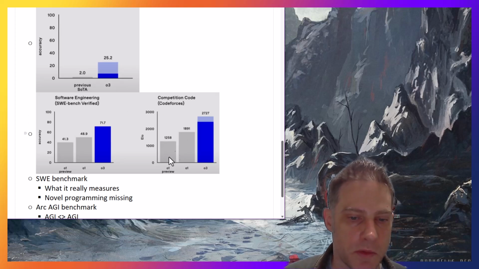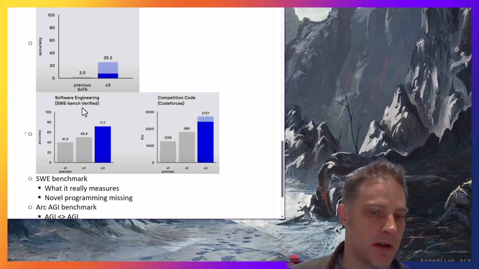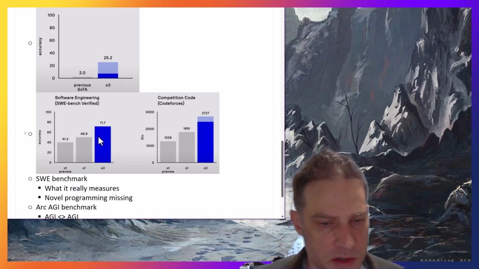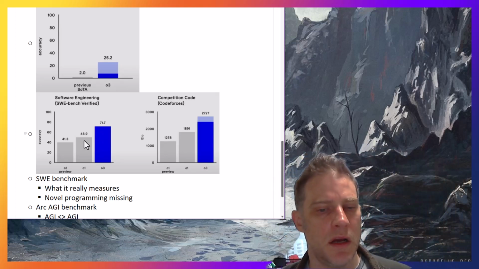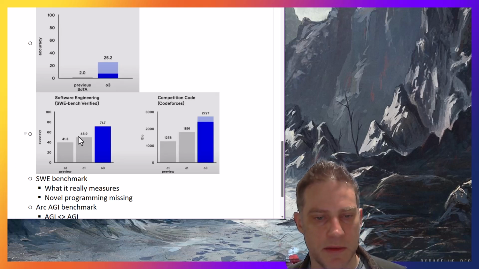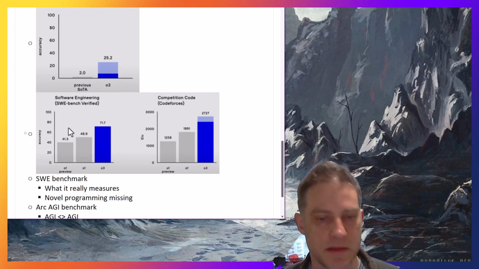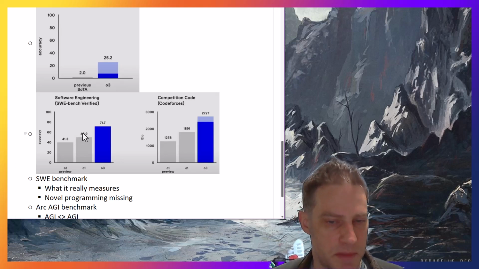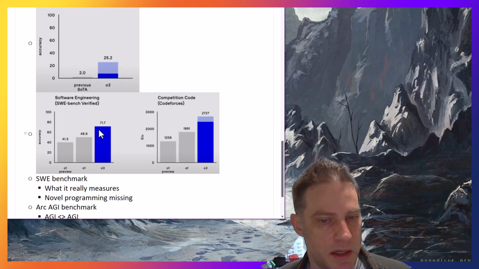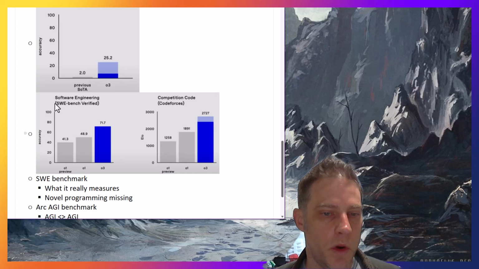Here's one of the ones that they're really pimping out there: the SWE-bench with software engineering verified. So the current highest score, I don't know if O1 was verified, but I think it was, because I didn't see it on SWE's official website. It was an Amazon one that was right around this level. I think it was a smidge less than 50%. And so for them to jump 20% is good. But you really have to consider what exactly this is.